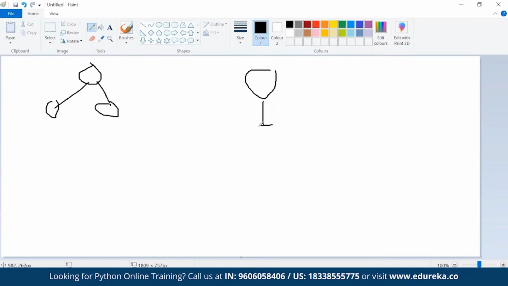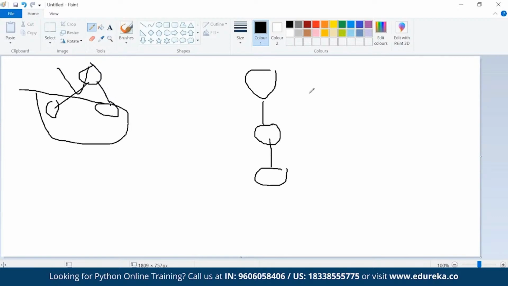Parent giving property to child and child giving property to his child. That is multi-level. So here I have only one parent and two childs. However, here my father gave me the property, I gave the property to my son. Here it's like Dhirubhai Ambani, Mukesh Ambani, Anil Ambani.